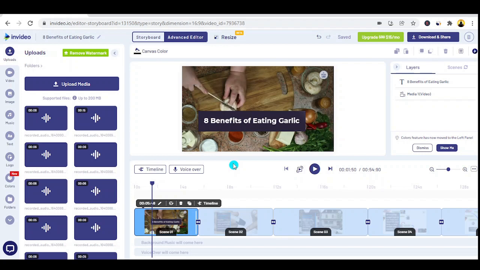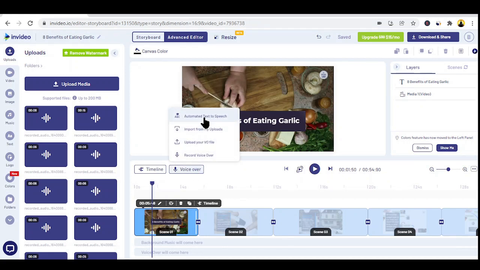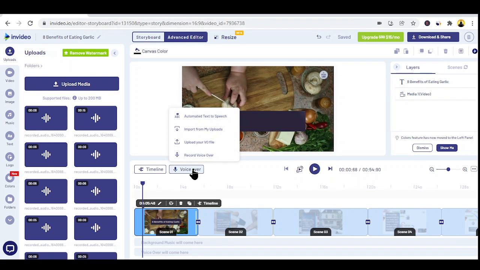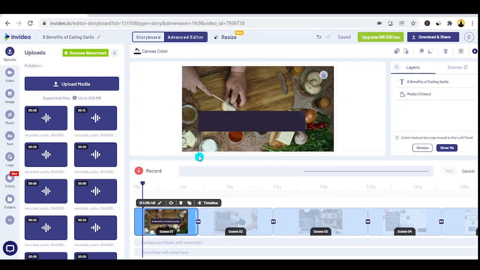Three options: either you pay for someone to do this, or you add the voiceover yourself, record yourself, or you can use the automated text to speech, which is not the best option. Let me just quickly show you how you can add the voiceover here. To add the voiceover, you're going to have to go to the voiceover section and click on record voiceover. Now you just hit record voiceover and you read the text that's going to come there.